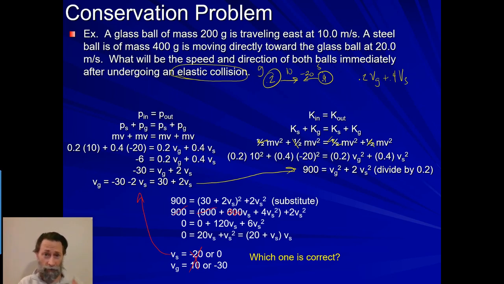So, in general, remember, major idea is that in order to change an object's momentum, you have to have an impulse acting on it. The impulse is equal to the change in momentum. And if we're dealing with one object, like we could just be looking at the glass ball and say, well, how much force was acting on that? In which case, we could say the force times time equals the mass times velocity, and all of that dealing with just the glass ball. But if we're dealing with the two objects that are colliding, then we have to deal with the conservation of momentum.